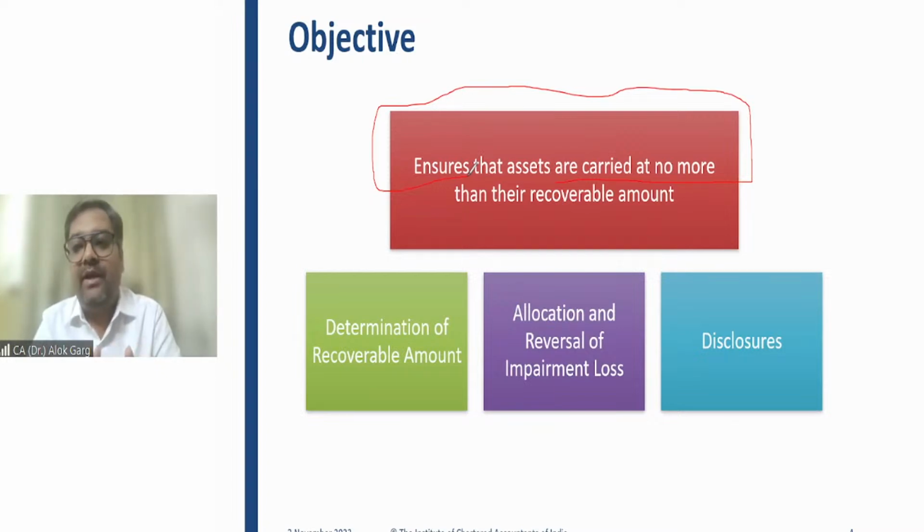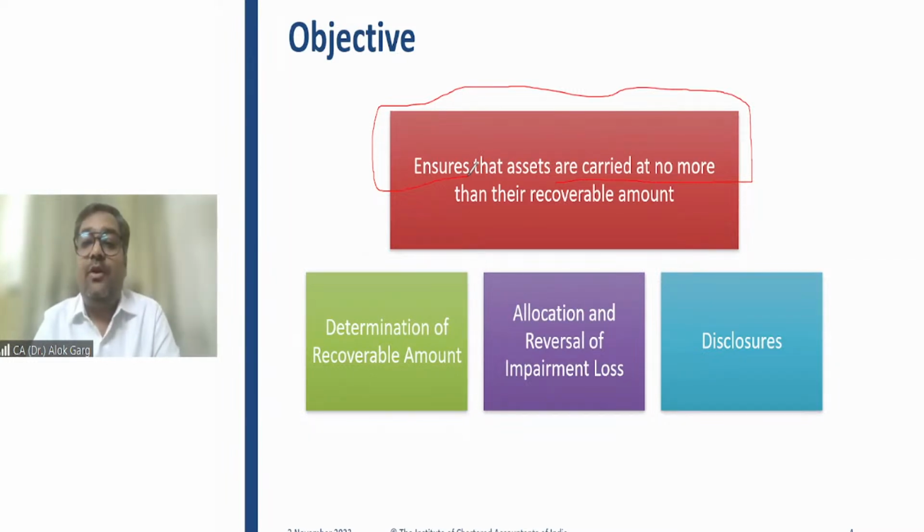You have to impair that asset because the users are taking a decision on the basis of the balance sheet, right? So it will not give a right picture if the asset value which you are showing is 10 lakh rupees, however the market value is only 8 lakh rupees.